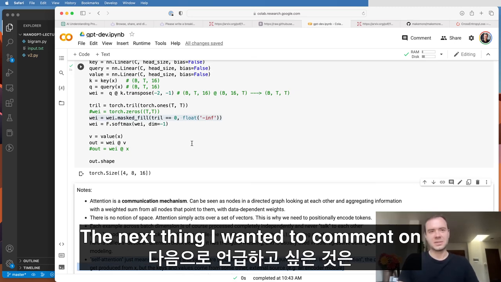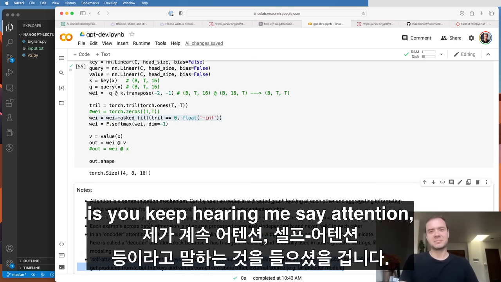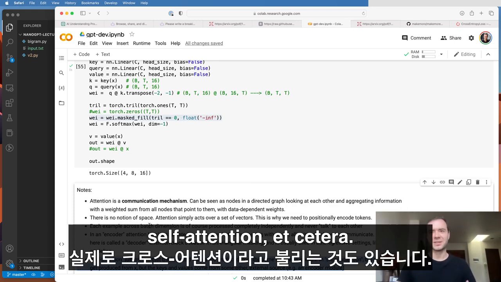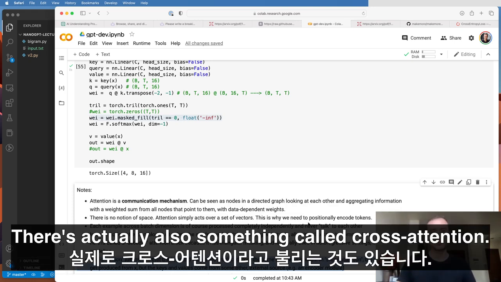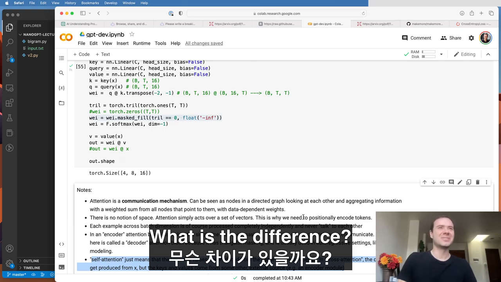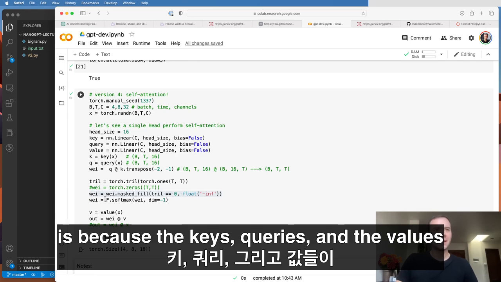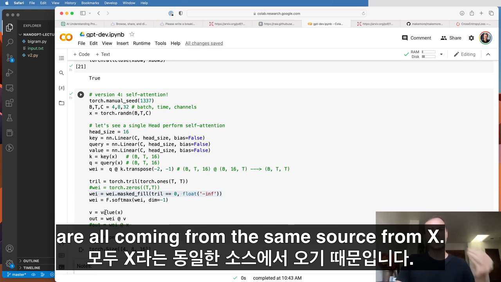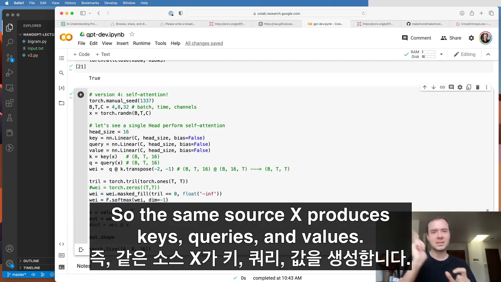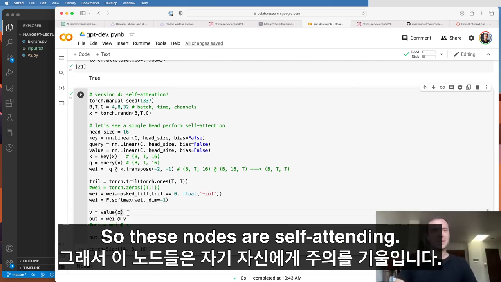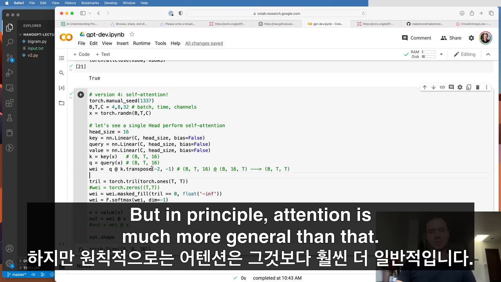The next thing I wanted to comment on is you keep hearing me say attention, self-attention, etc. There's actually also something called cross-attention. What is the difference? The reason this attention is self-attention is because the keys, queries, and the values are all coming from the same source, from X. So the same source X produces keys, queries, and values. So these nodes are self-attending. But in principle, attention is much more general than that.